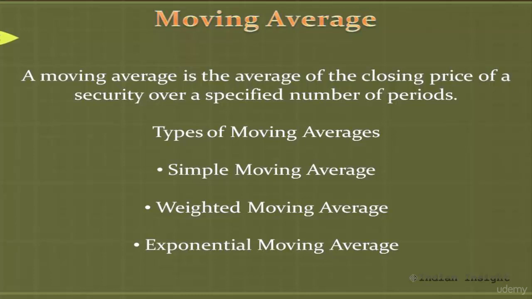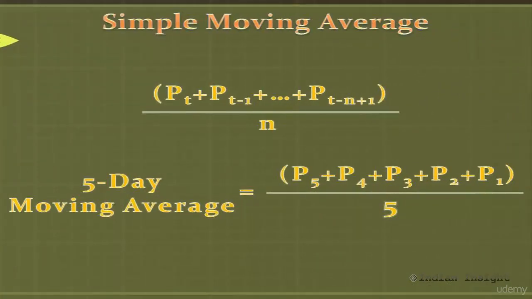A simple moving average is the average of closing price of a security over a specified number of periods. In case of simple moving average, this average weighs each price equally over the period. This is in contrast to other types of moving averages which give relatively more weight to prices from the recent period. Let's start by looking at the formula of simple moving average.